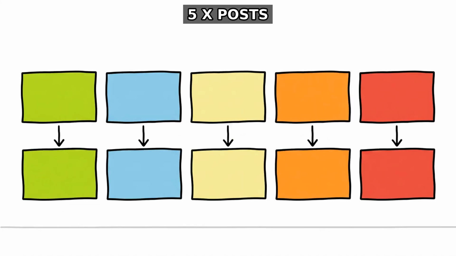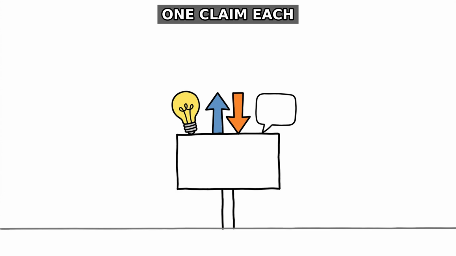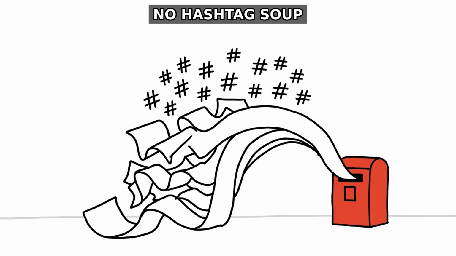Another branch writes 5x posts from 5 different claims. Short posts keep one idea, one contrast, and one reason to reply. No giant transcript gets squeezed into a sad paragraph with 12 hashtags.